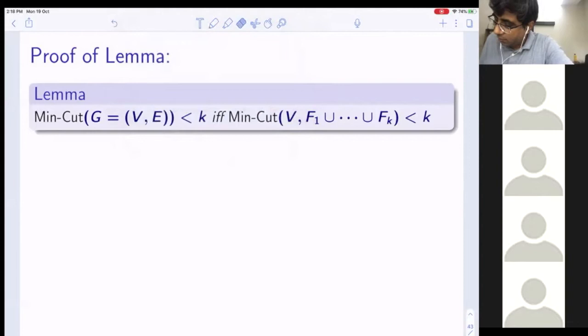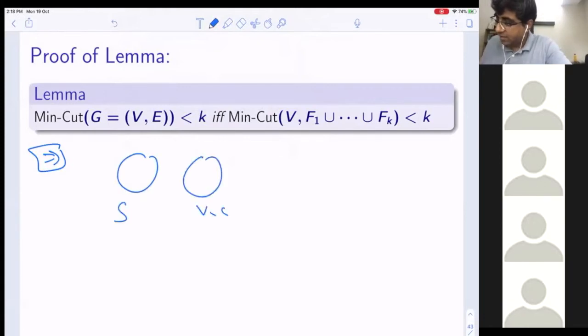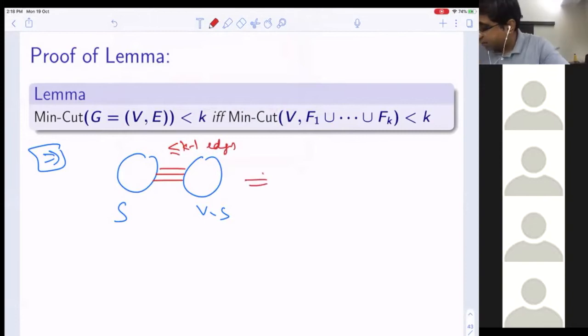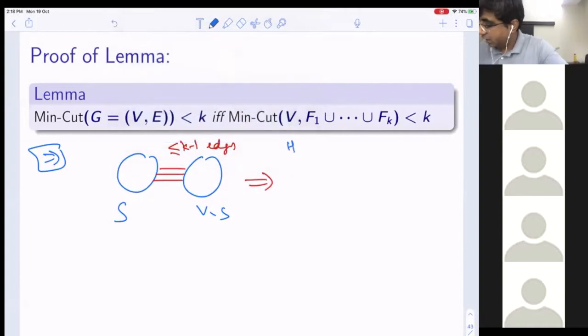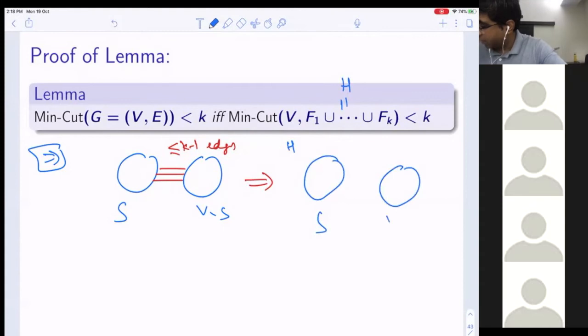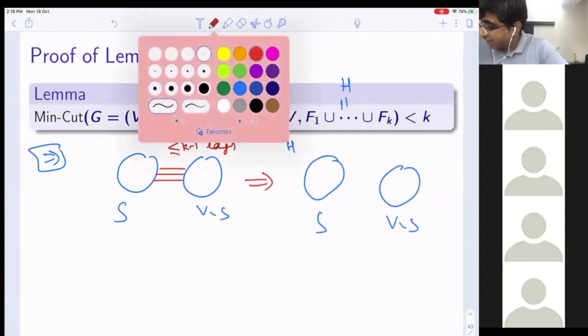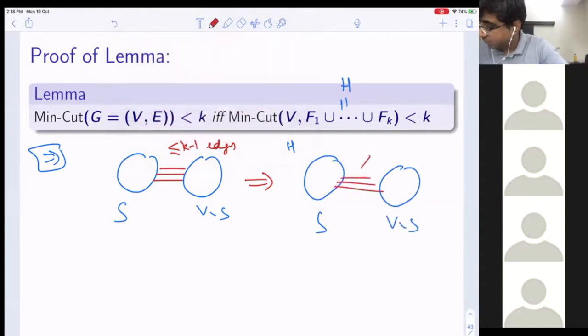Okay. Suppose the min cut of H is less than k. It means there is a partition S and V minus S which has at most k minus 1 edges. Now, if I look at this same partition in H, suppose this is H, same partition S and V minus S, these red edges may become fewer.